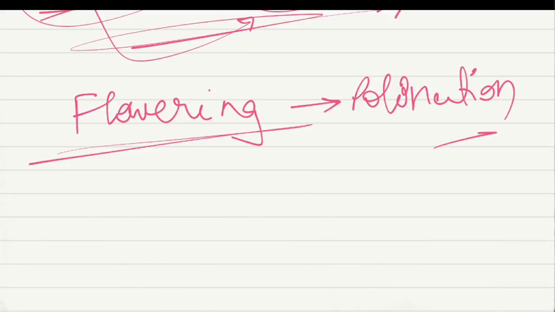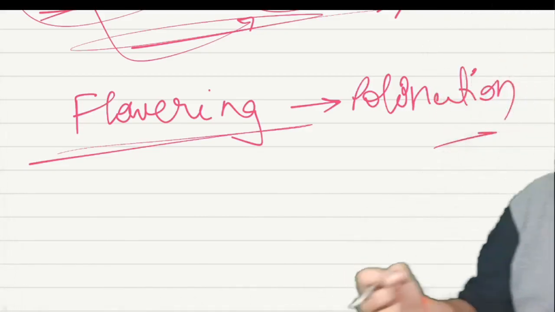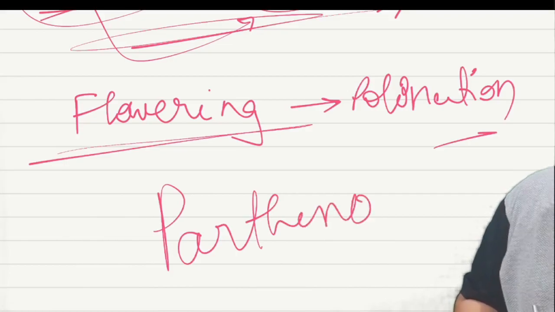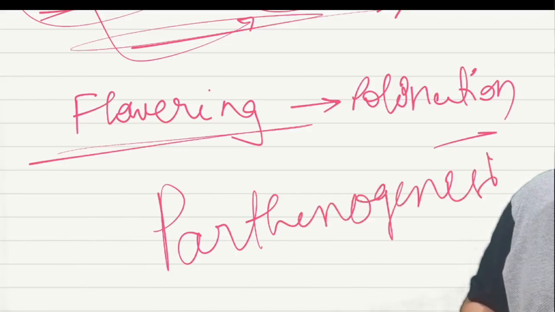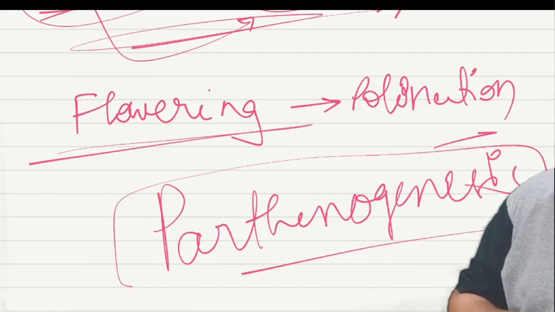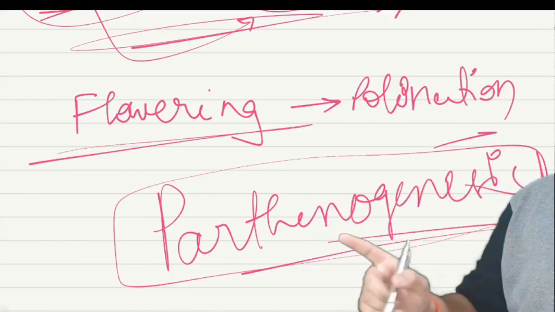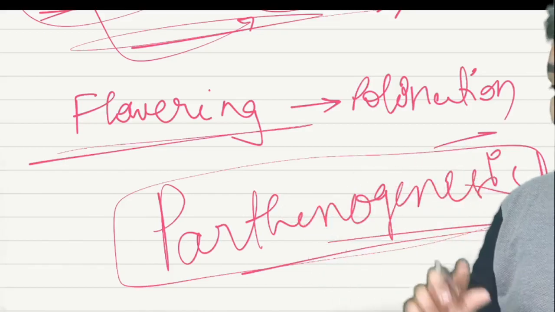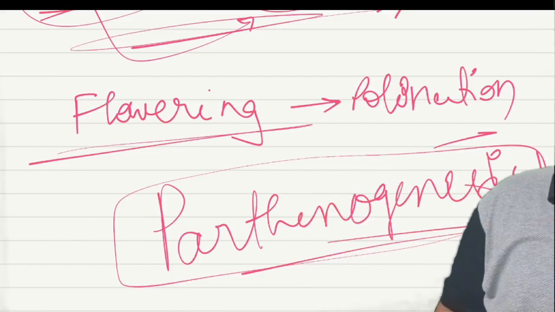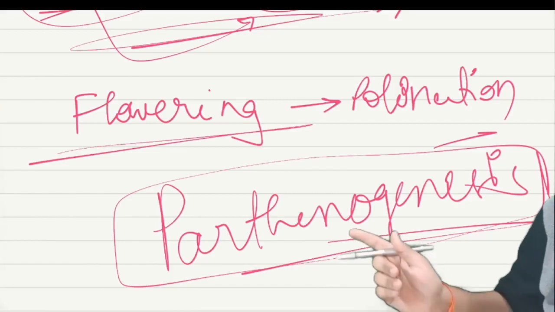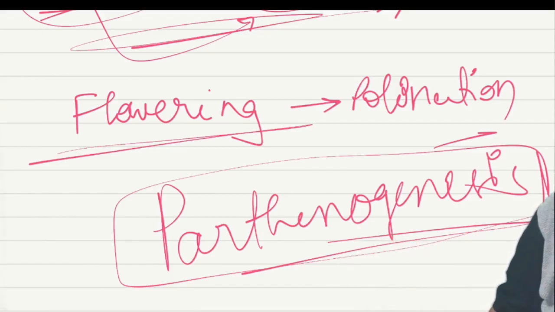Next one. Actually, without fertilization, new organisms can be formed through a method called parthenogenesis. Parthenogenesis is a method through which animals or plants, the organisms, can be produced without the fusion of gametes. For example, honeybees, worker honeybees, they are parthenogenic. Not workers, sorry, drones. Drones are parthenogenic.